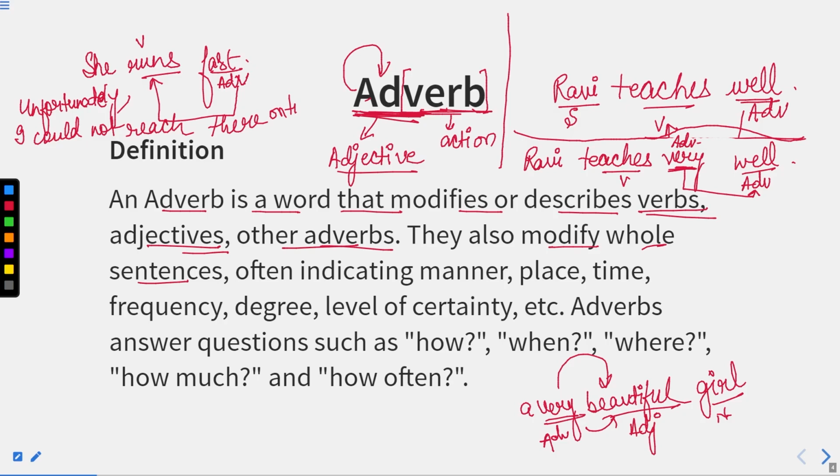So this is a sentence. Now you can see that the entire sentence is being qualified with the word unfortunately. So this unfortunately is an adverb which is qualifying the entire sentence.